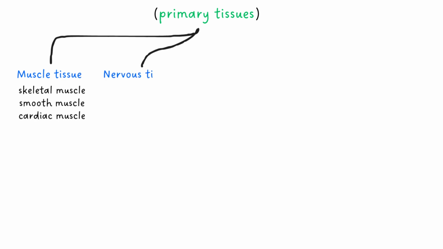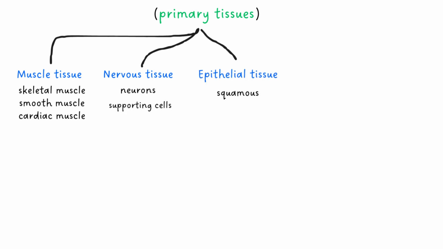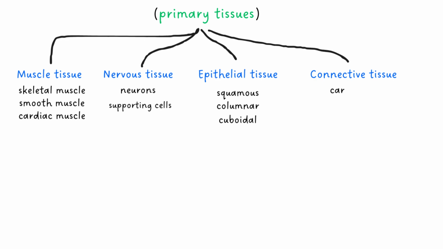Nervous tissue, including neurons and supporting cells. Epithelial tissue, such as squamous, columnar, and cuboidal epithelial cells. And connective tissue, including cartilage, bone, and blood.